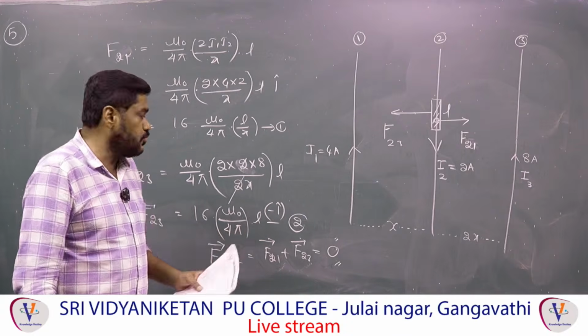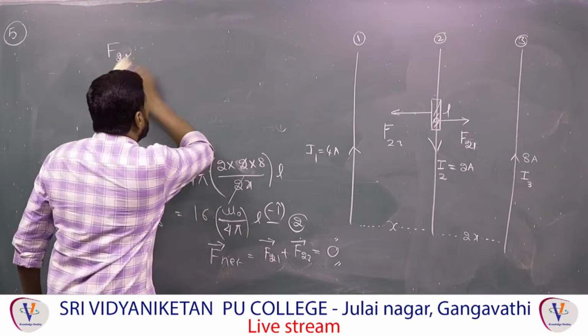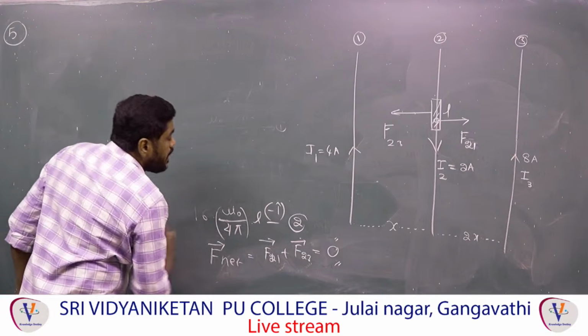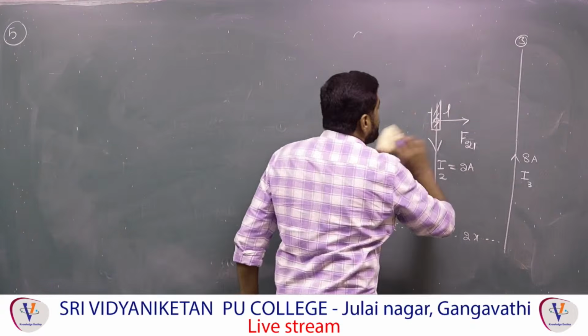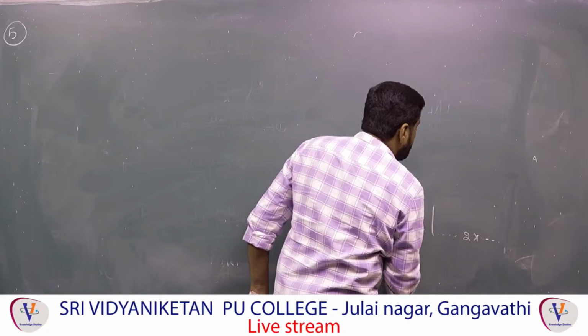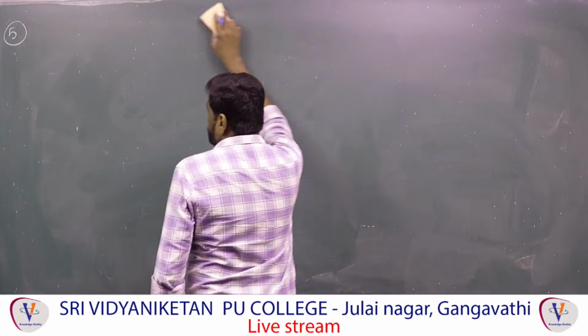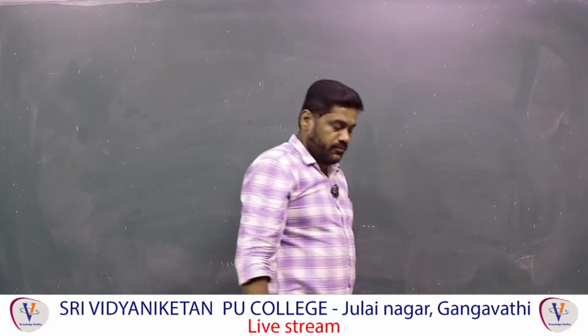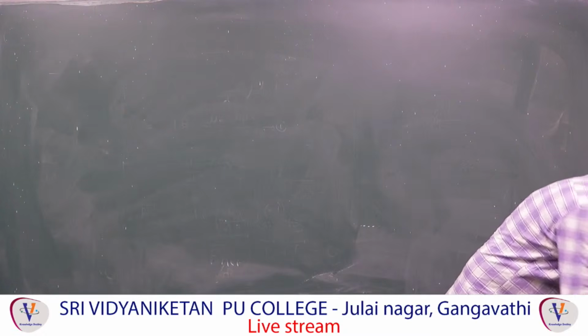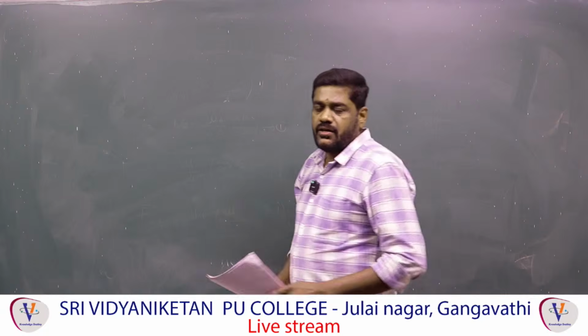Momentum will be constant? No, because momentum is equal to mass into velocity. When the velocity changes, momentum also changes. The third option is also not correct. Only the second option is suitable for this question. And the fourth one, kinetic energy will be constant. When the velocity is constant, momentum and kinetic energy are constant.